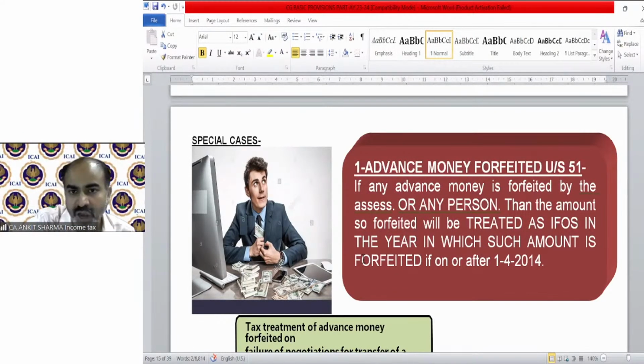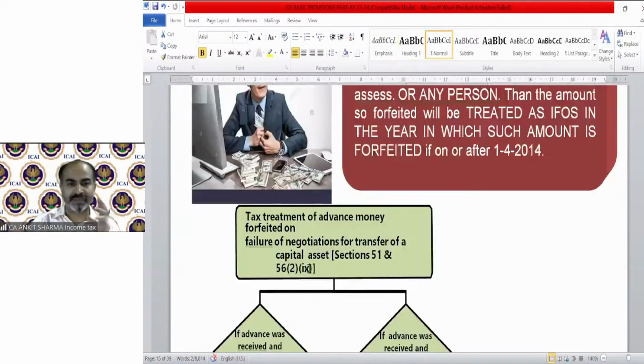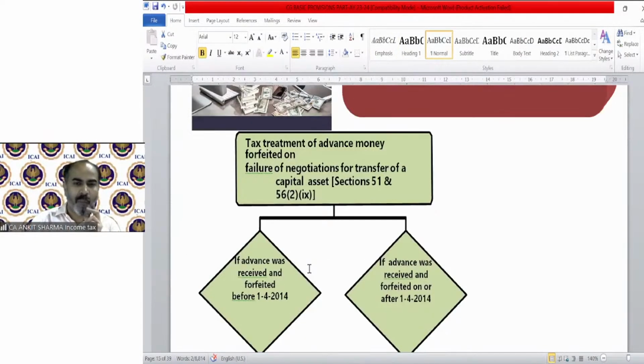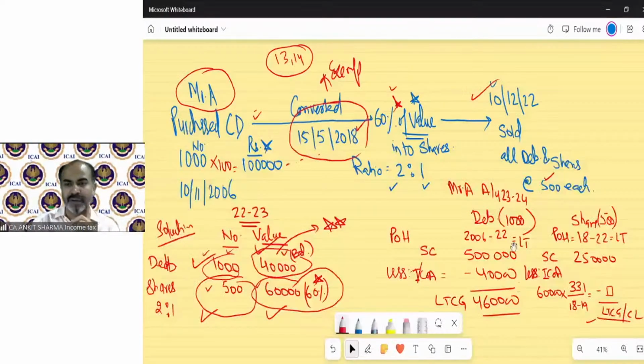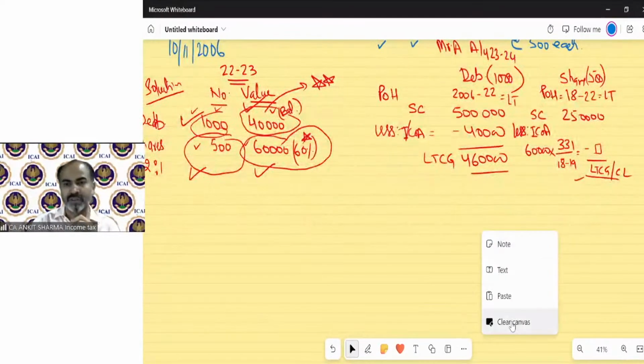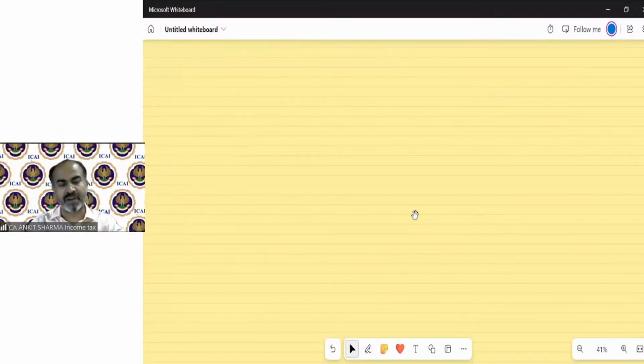Okay. So now the advance money forfeited under section 51. Now the concept says there were technically two treatments of advance money forfeited. What is the concept of advance money forfeited? Let me discuss it with you first. Then we will see what is the treatment under the capital gain act. It's a very simple thing.